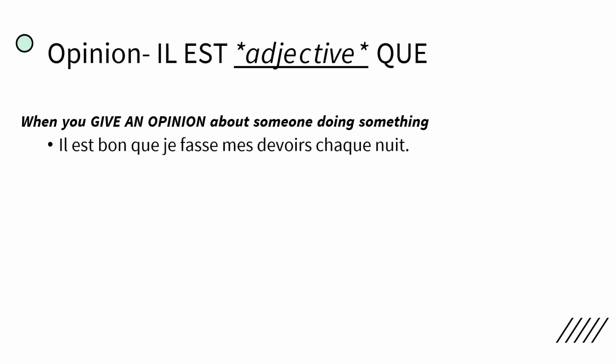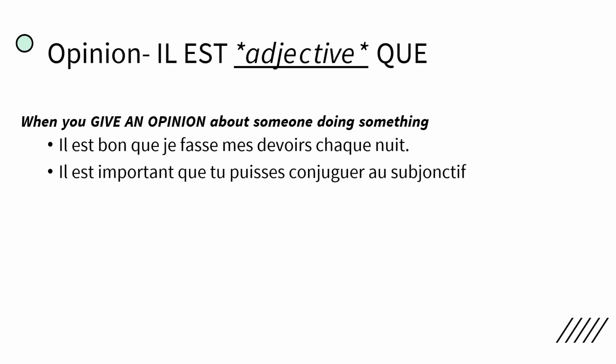Il est bon que je fasse mes devoirs chaque nuit. It's good I do my homework every night. So I've got il est, some adjective, que, and then the action that someone's doing is written in the subjunctive. Il est important que tu puisses conjuguer le subjonctif. It's important that you can conjugate in the subjunctive.